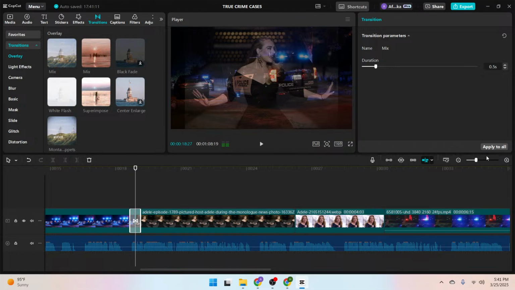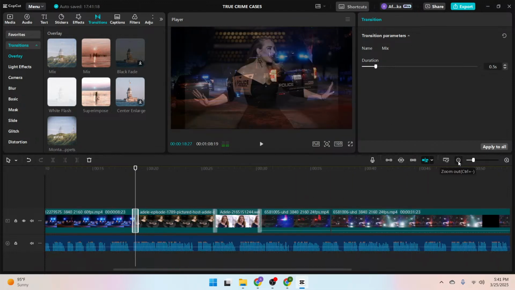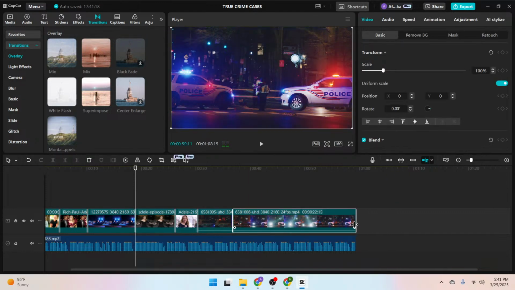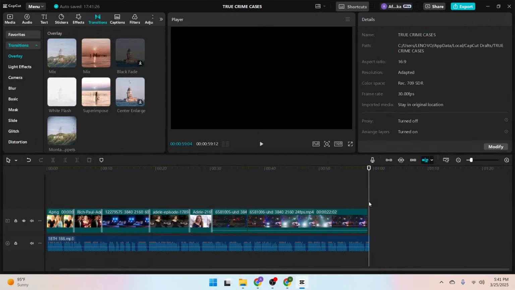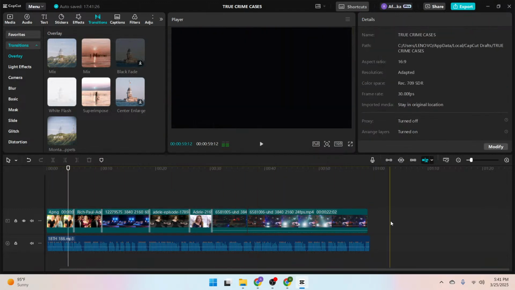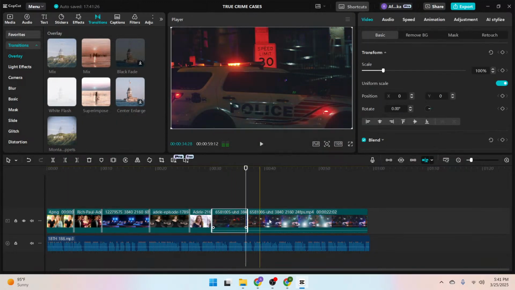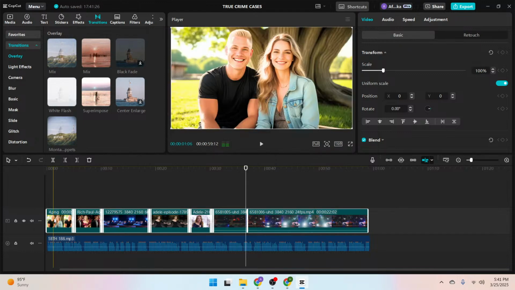So highlight the transition, click on apply, and you can see it has been applied to all the terminal ports of this. Make sure the clip doesn't exceed the length of your voiceover audio. Now the next thing you should do is highlight it and make sure that you separate any audio that comes with this. Make sure you separate them.